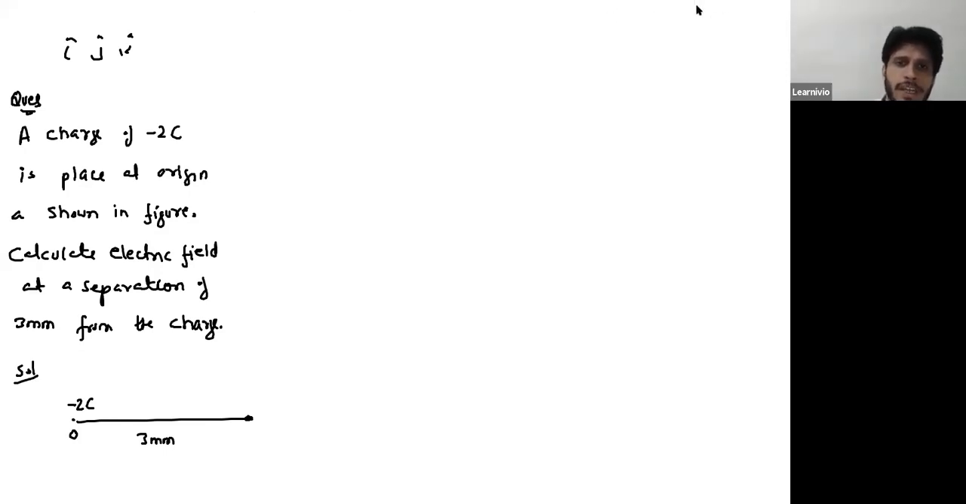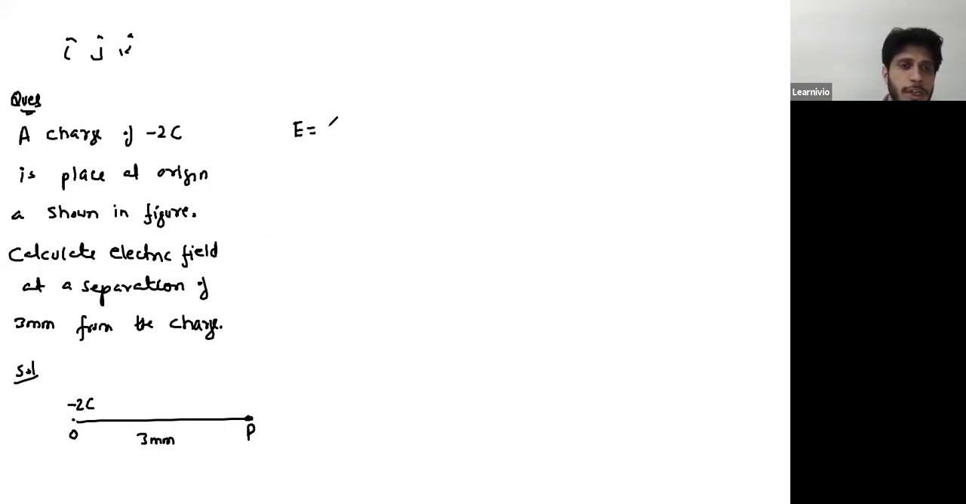The magnitude of i cap, j cap, k cap is 1. They are unit vectors, and whenever you have a unit vector, its magnitude is always 1. You are supposed to calculate the field at point P. No, Fatima, it won't be all.